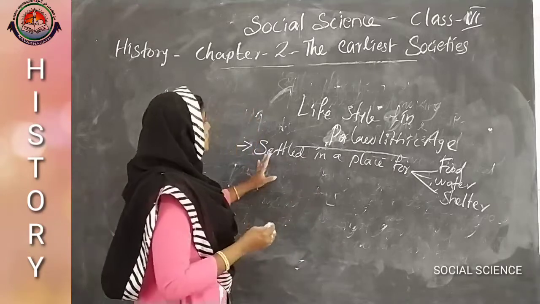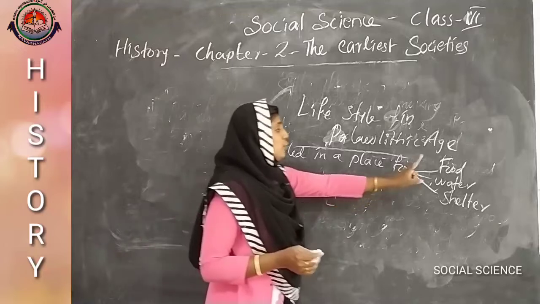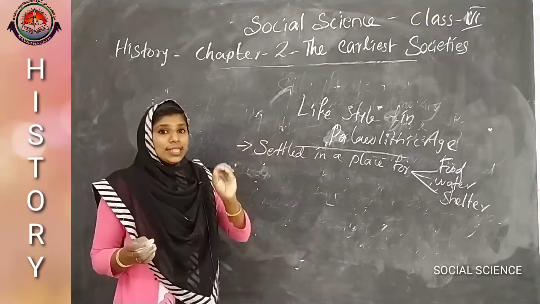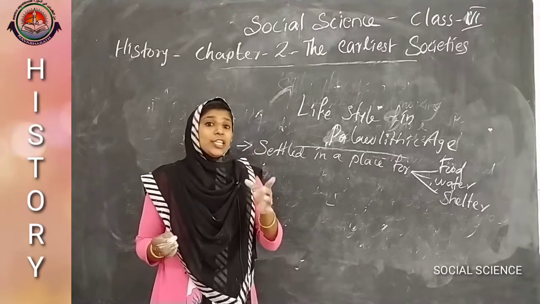They settled in a place for food, water and shelter, and they also checked whether it was suitable for making tools.